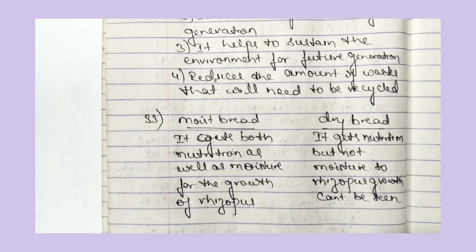For Rhizopus to grow, it requires nutrition from the bread. It will get nutrition but it will not get moisture on dry bread. But in wet or moist bread it will get both nutrition as well as moisture. So for fungi or Rhizopus to grow, mainly moisture and nutrition are needed. So let us move to question number 34.